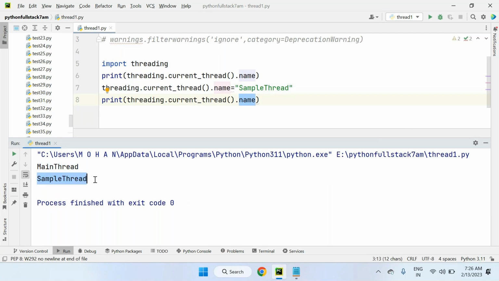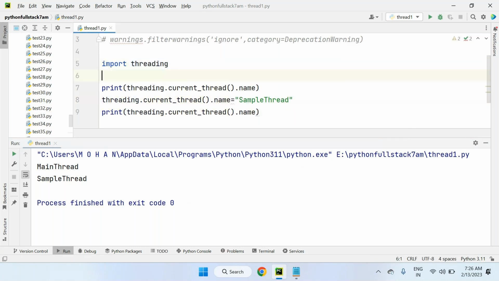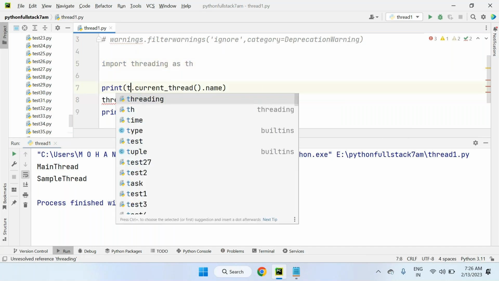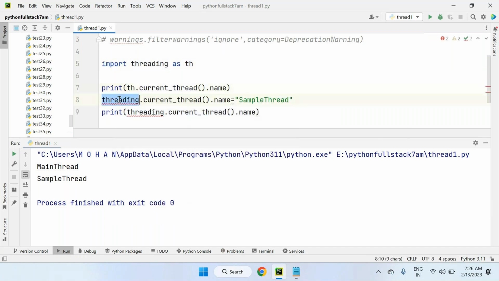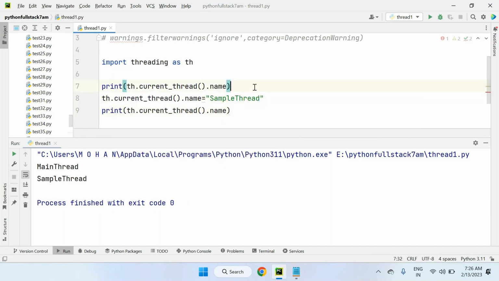Got it? Yes. So every time, is it required to write threading dot? No. You can use import threading as th, where th is an alias name of the module. Once we use the alias name of the module, every time we have to use the alias name only, so you can ignore the main name. So import threading as th, and th only I'm using because it is an alias name, it will work.